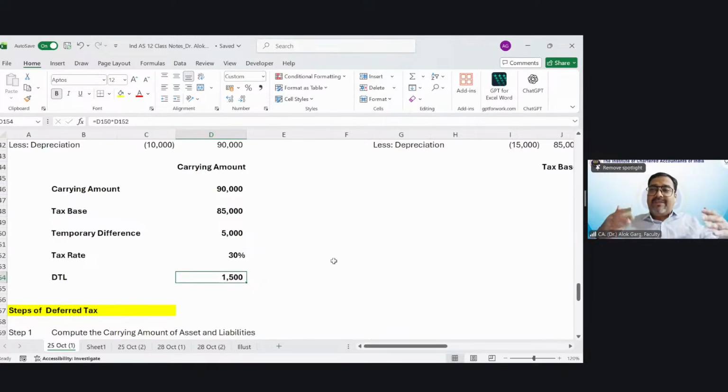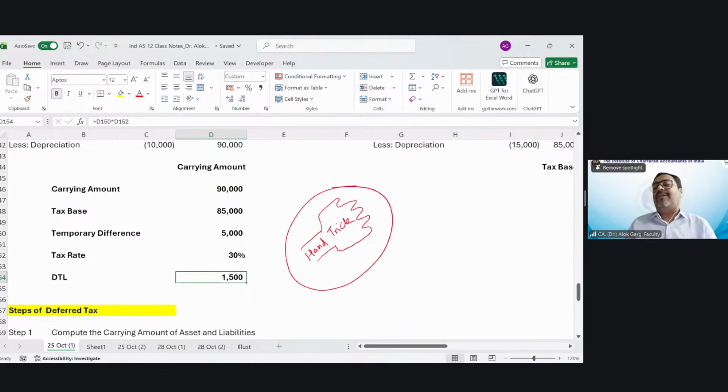Let me again recap the hand trick. Are you aware of this hand trick or not? Yes, the hand trick of identifying DTA and DTL. Do you remember this hand trick? No? So let me quickly tell you the hand trick.